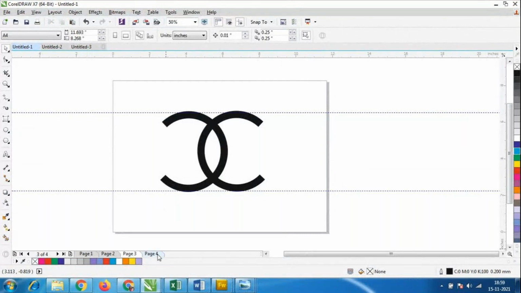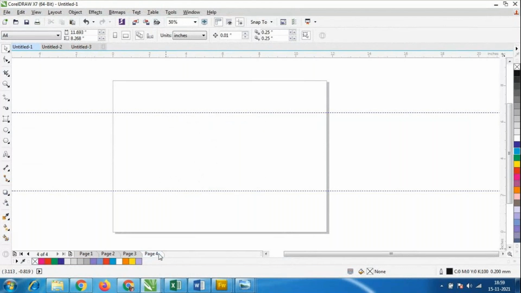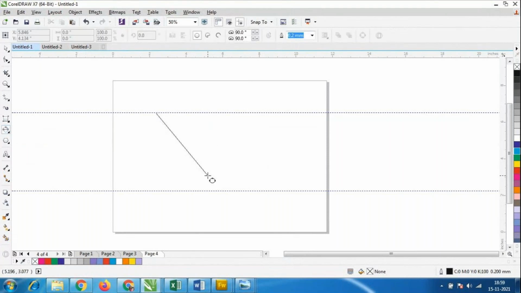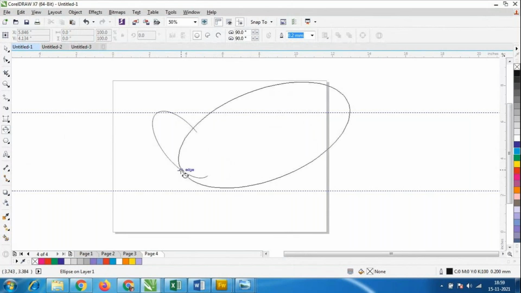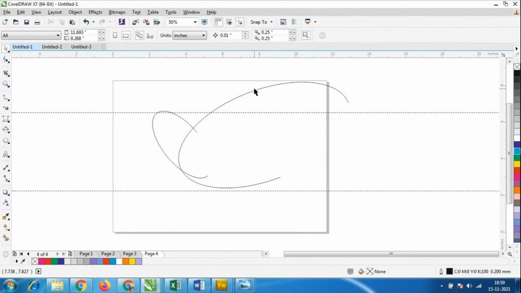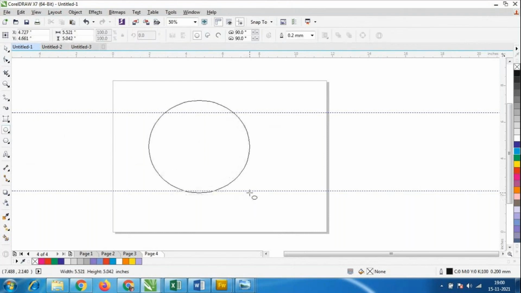In this only, I'll go to this shape that is called the 3-point ellipse. Even with the 3-point ellipse we will have a shape like this. However many oval shapes you want, even with this we'll have the arc and the lines. I'll take the oval shape like this, and even with the circle, however many circles we need, we could take it like this. Okay, so that is the 3-point ellipse. Even in the ellipse I'll make one more ellipse like this.